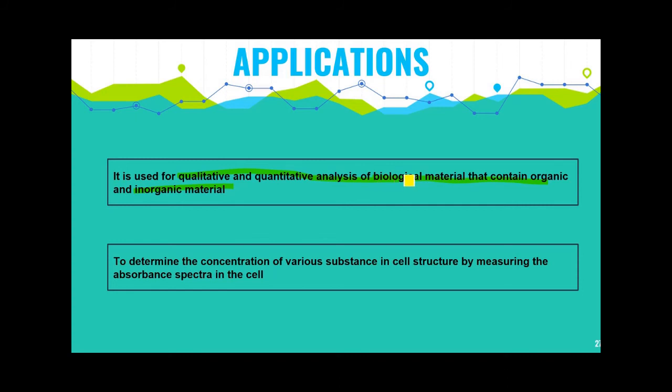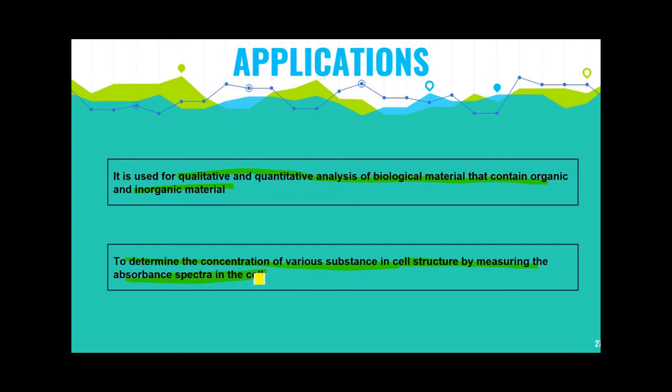So for a biological drug and for a pharma drug, we can use spectrophotometry that follows the Beer-Lambert law. The last application is to determine the concentration of various substances in a cell structure by measuring the absorbance of the spectra in the cell. You can usually find this application while measuring the glucose and lactate concentration in a given cell culture solution.